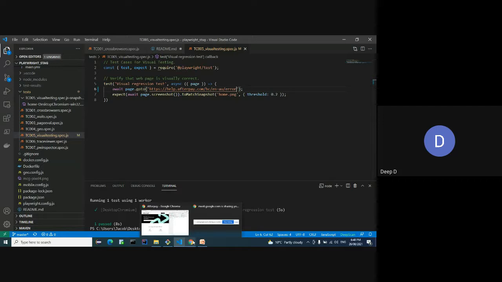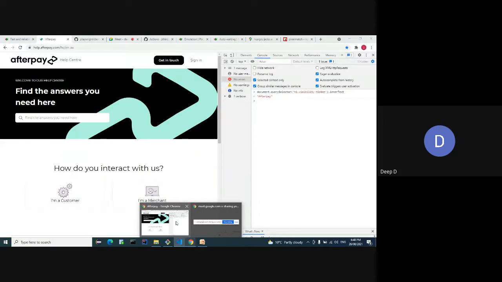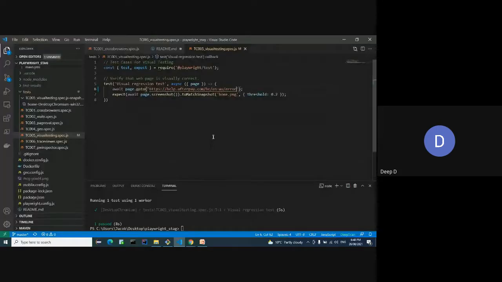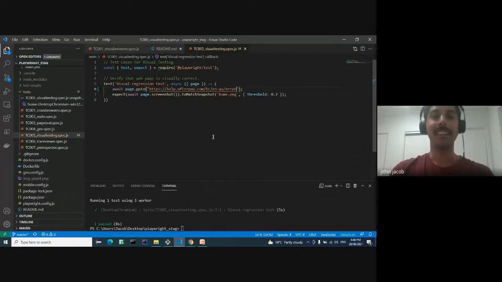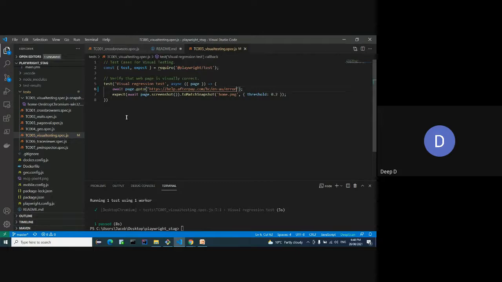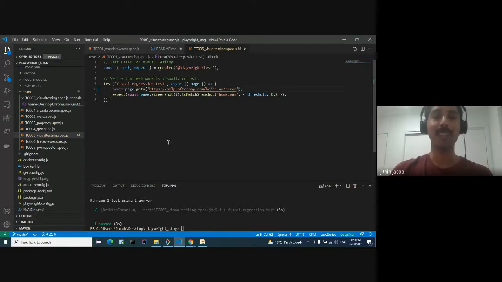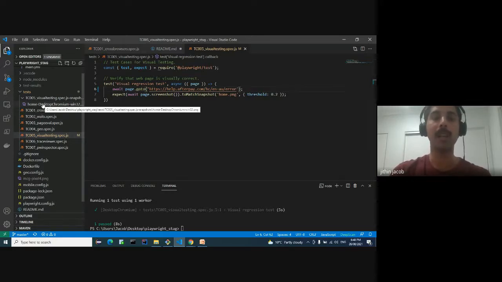On the same line, does it create the first time snapshot? Like, when you are running it for the first time, will it create the image, or do you have to put the image? No, I haven't shown that scenario. First time when it runs, it actually fails, and then it creates this screenshot. Okay, that's still fine. It will show an error during the first time, but after that it will work fine.